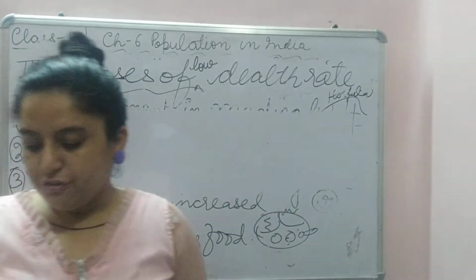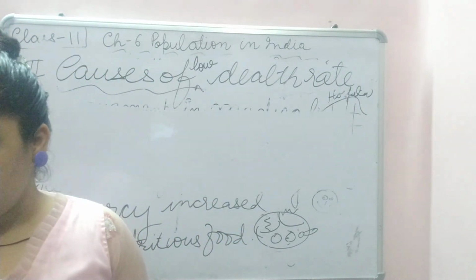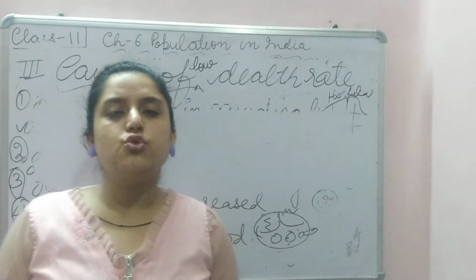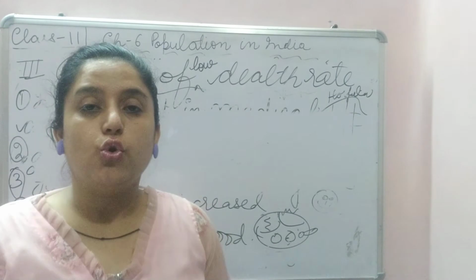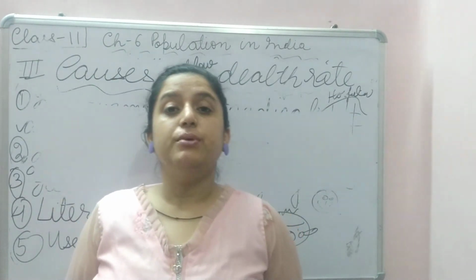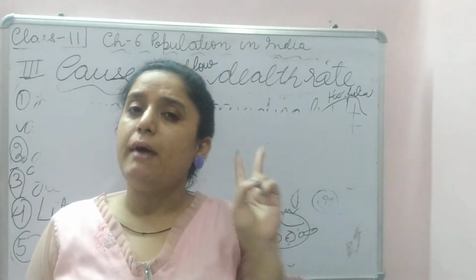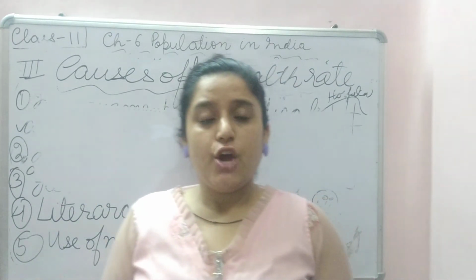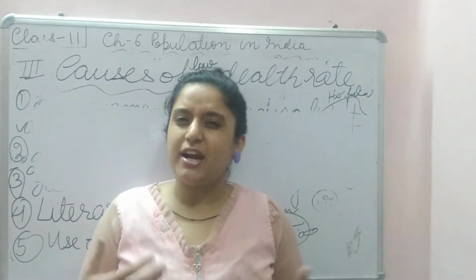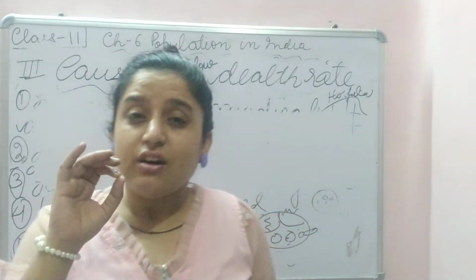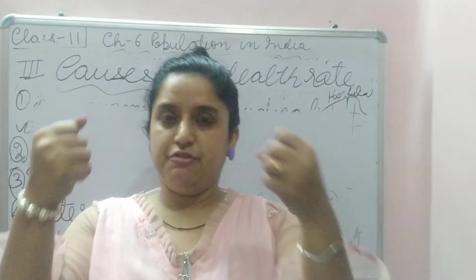And some other factors, okay, the seventh is some other factors: educational and social reforms. Many social reforms came, where the slogan used to be 'hum do hamare do', so that people would become aware that two kids are enough, no matter whether they are girls or boys. It's a male-dominant society where male preference was there. The perception of the general public had to be uplifted.